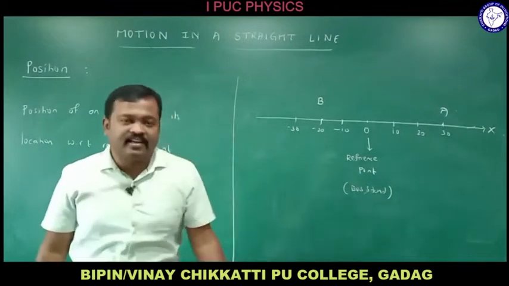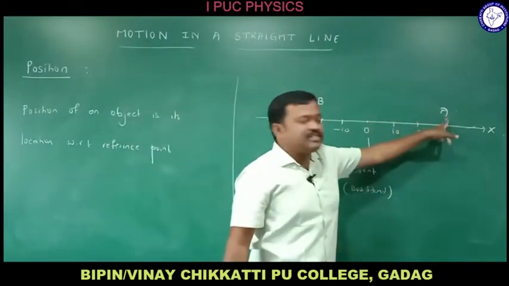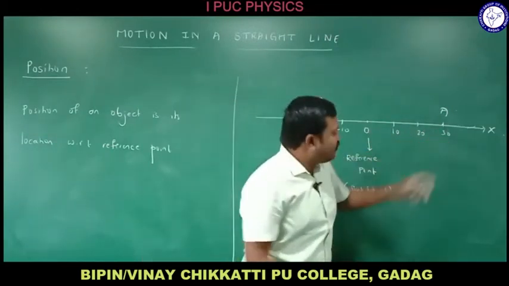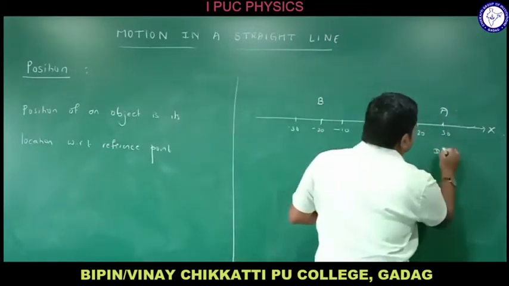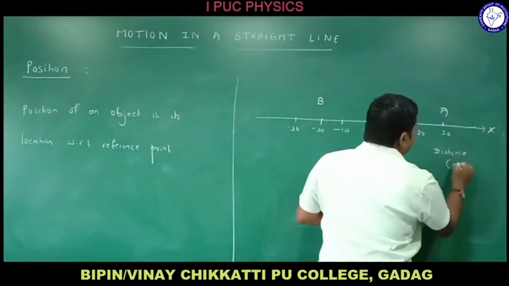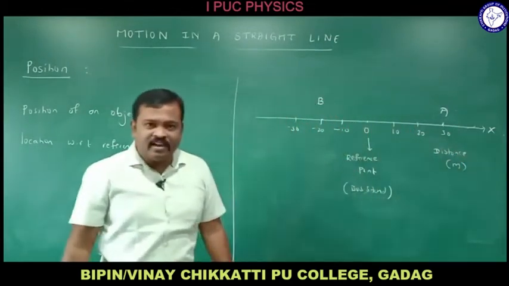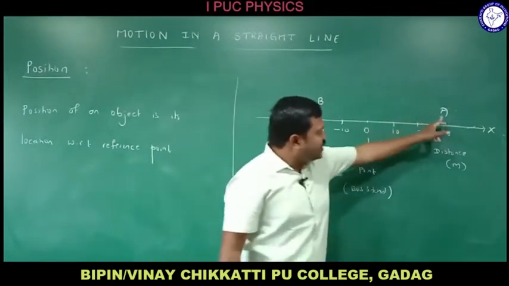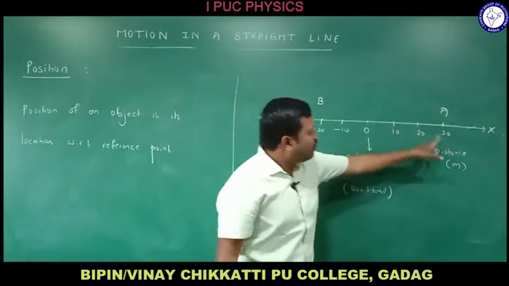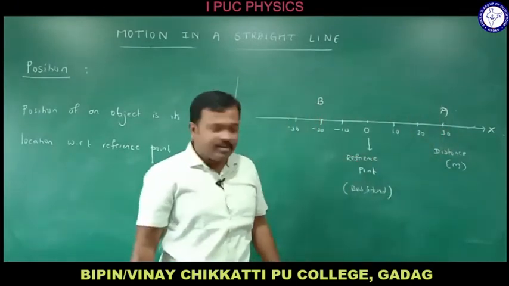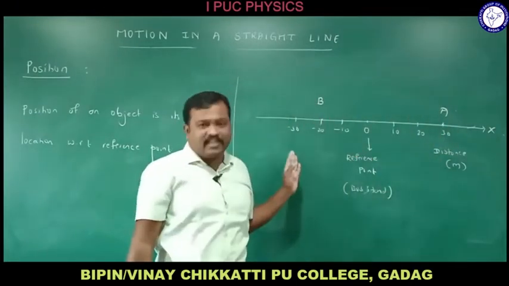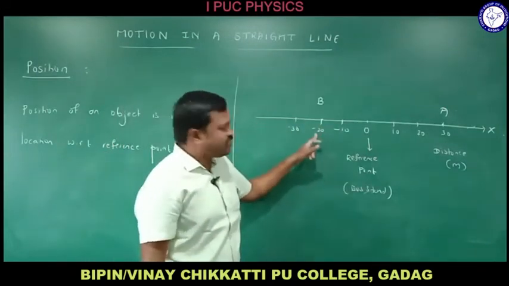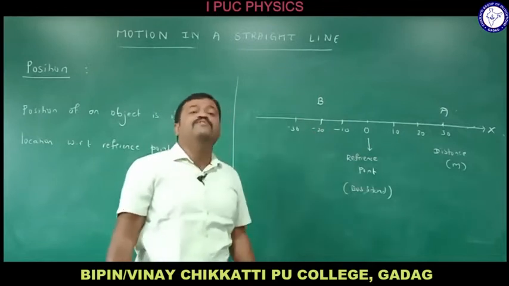If I ask where person A is standing, he says, okay, I'm standing here. If I'm speaking of distance, it is measured in meters. So this is the bus stand, right? This person has crossed the bus stand by about 30 meters and he is standing there. This person B is standing before the bus stand; he has not gone to the bus stand yet. He is standing 20 meters before it.